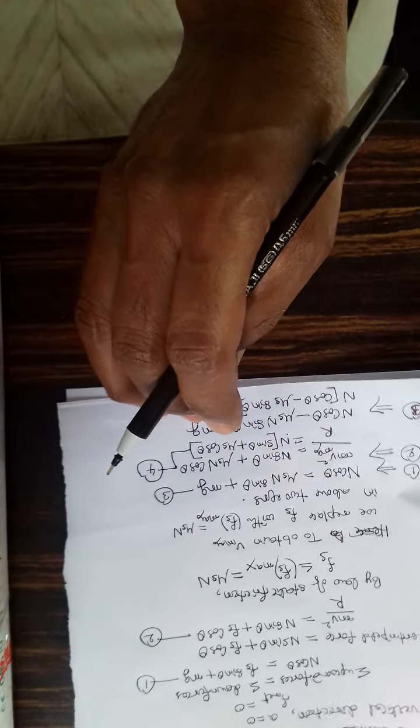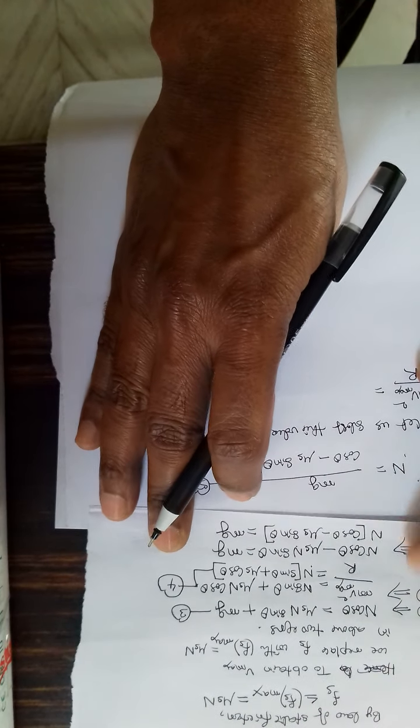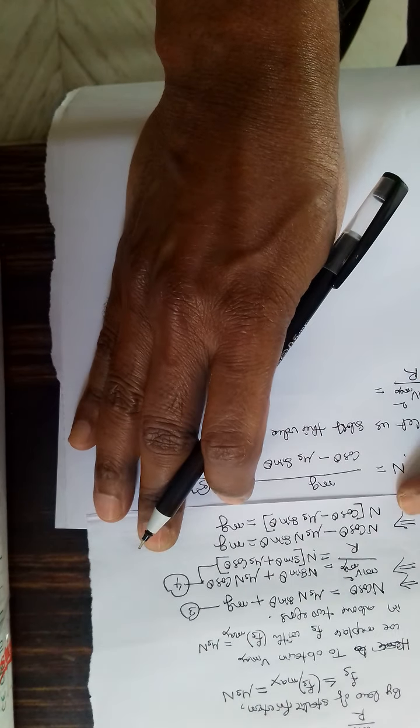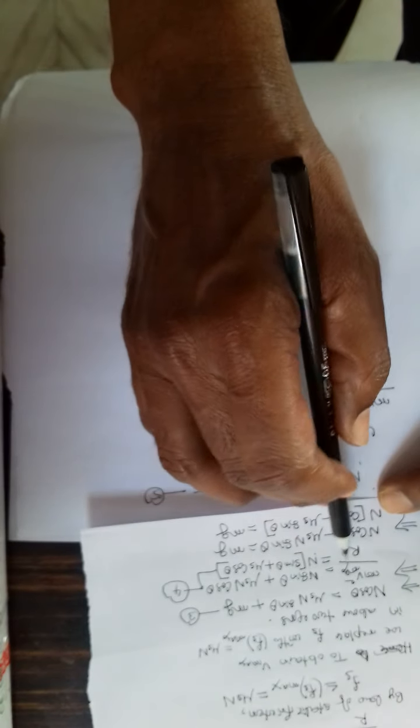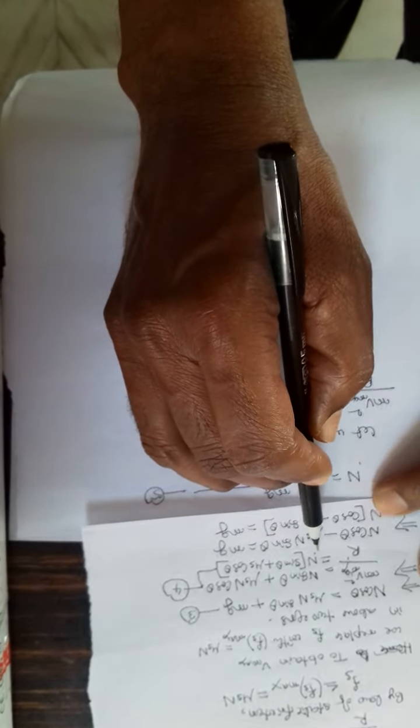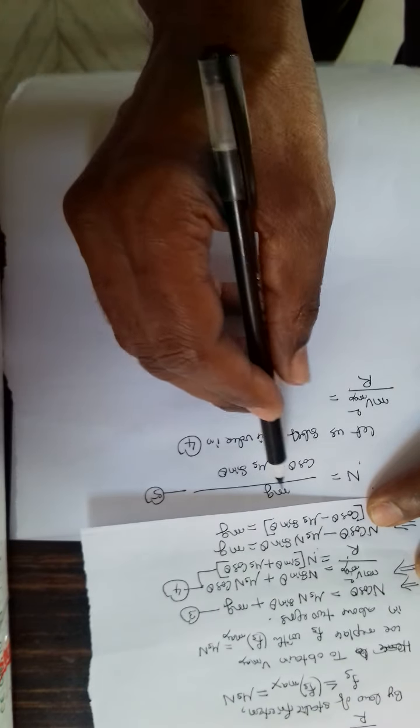So mv maximum square by r is equal to n, and in place of n, let us substitute this value.